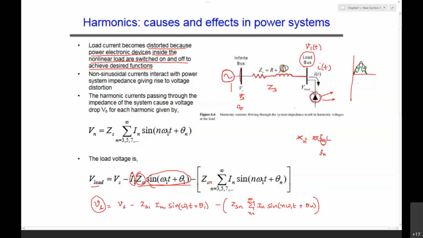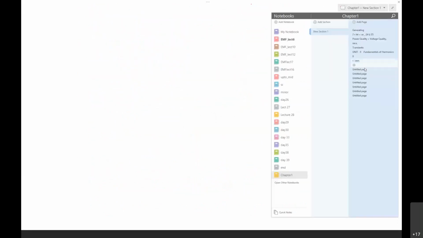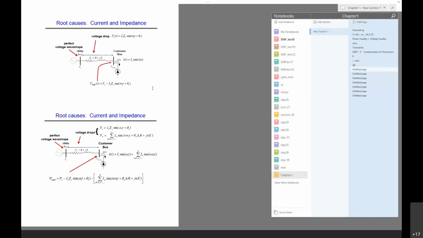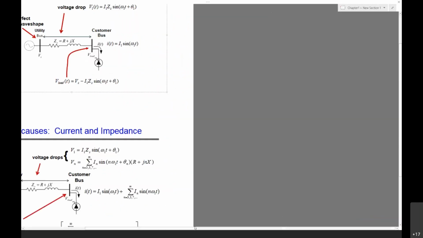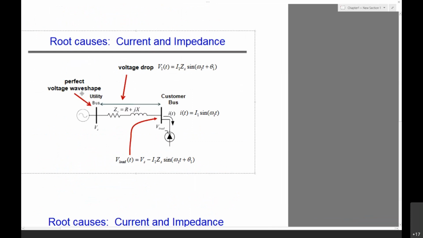Basically, with this background, what we understood was that the harmonics which are passed to the feeder impedance cause harmonics in the voltage also. This is also one of the root causes. Even with respect to the fundamental voltage, we have given a perfect wave shape voltage at the utility bus, and at this customer bus I'm just showing it.